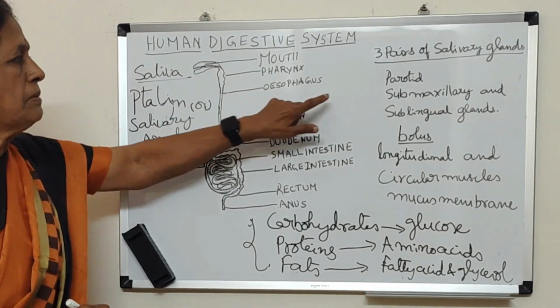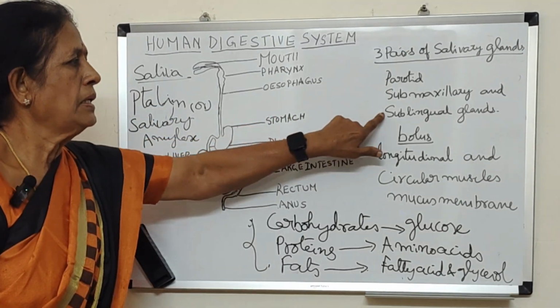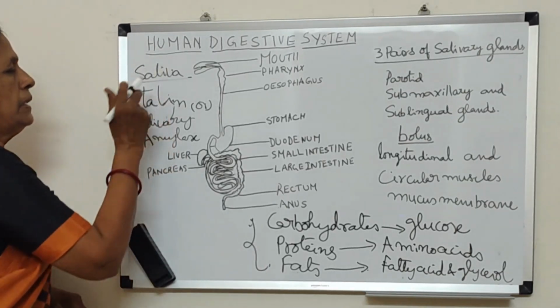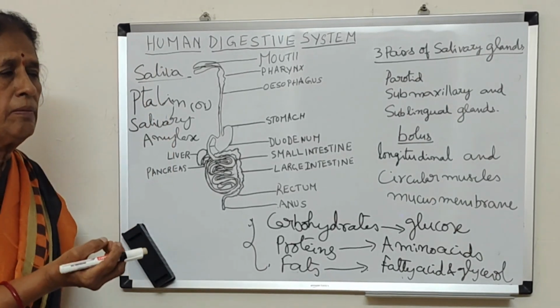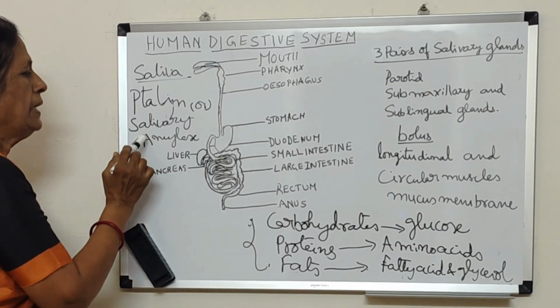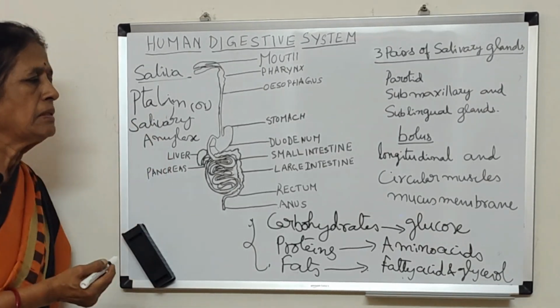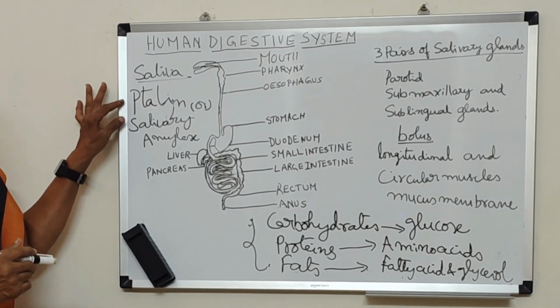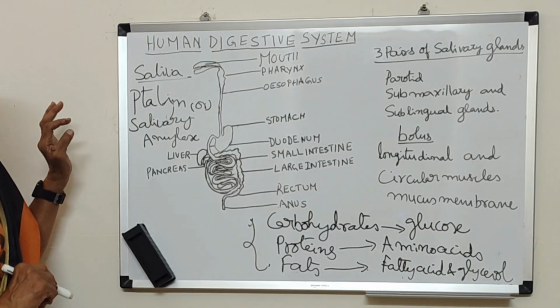So these parotid gland, submaxillary gland, and sublingual glands start producing saliva. This saliva contains the enzyme tyalin, also called salivary amylase. It is alkaline in its nature.